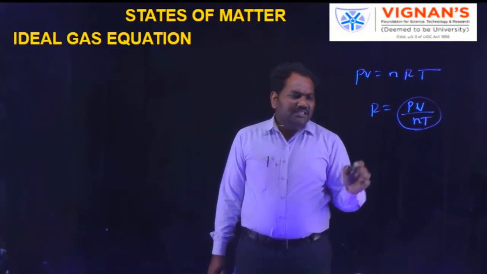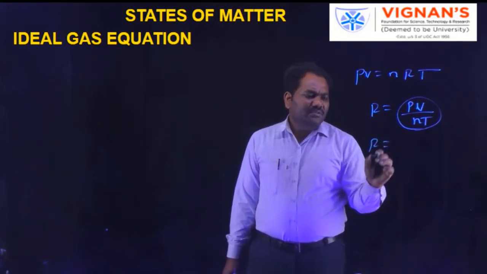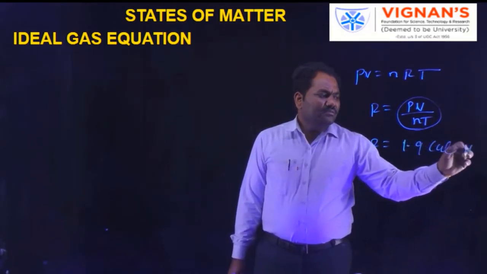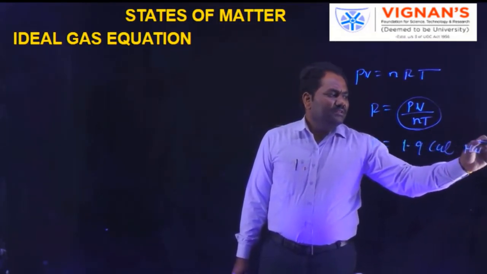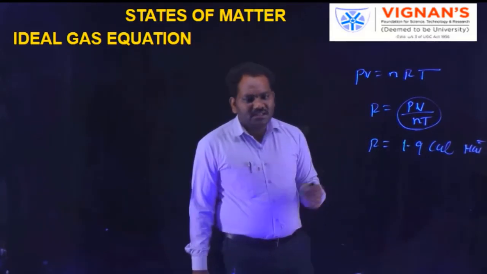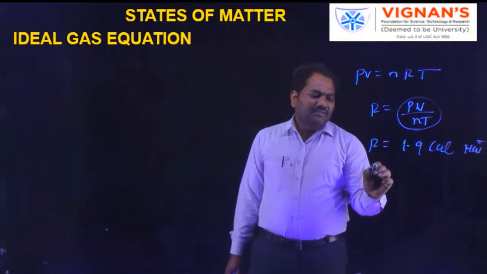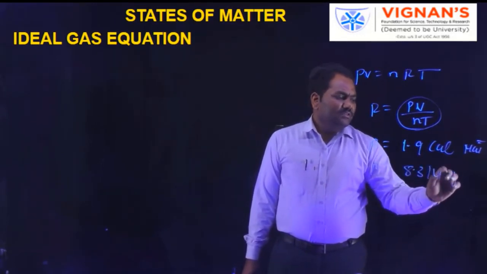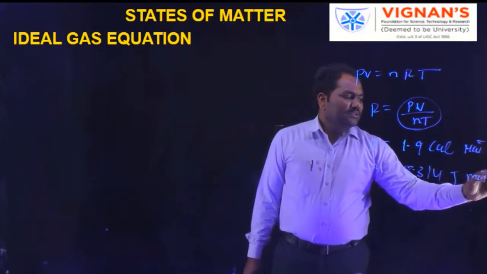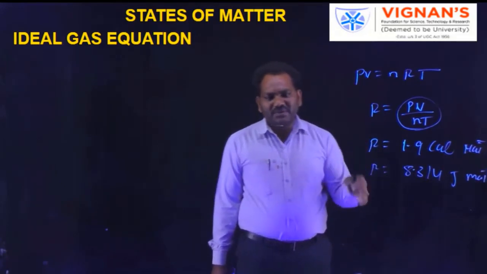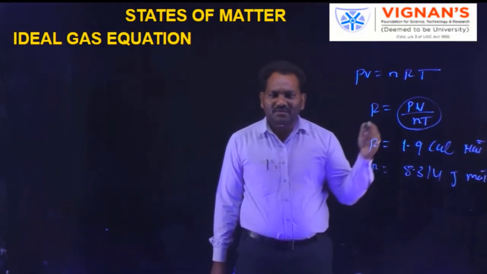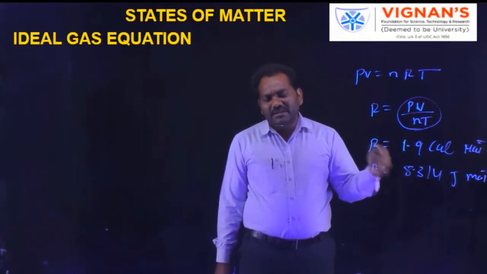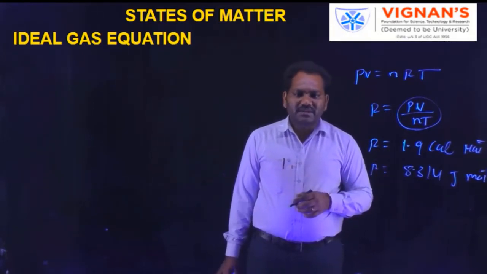R value in terms of calories is equal to 1.9 calories mole inverse Kelvin inverse. Or it can also be expressed as R equal to 8.314 joules mole inverse Kelvin inverse. Like this, we have different types of R values in terms of liters, and in terms of pressure also we have different types of gas constant values.